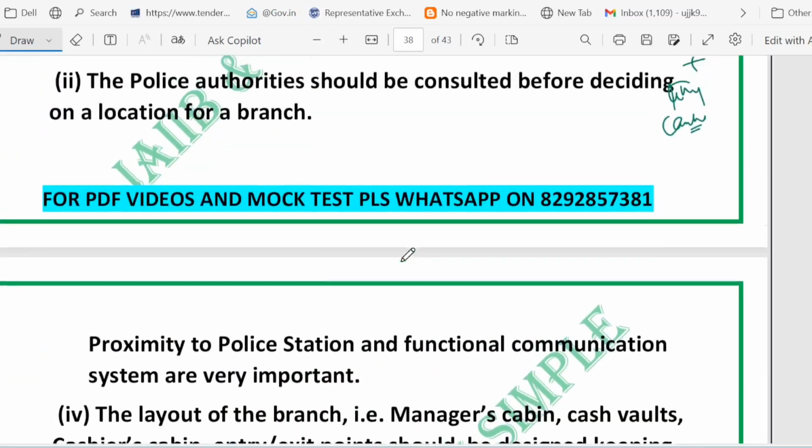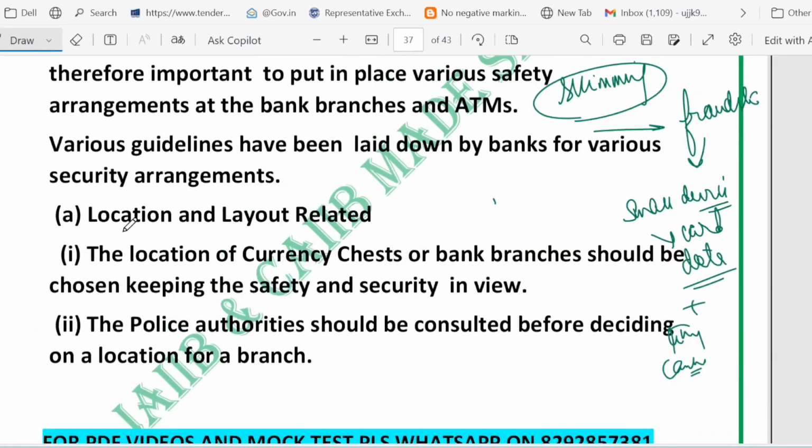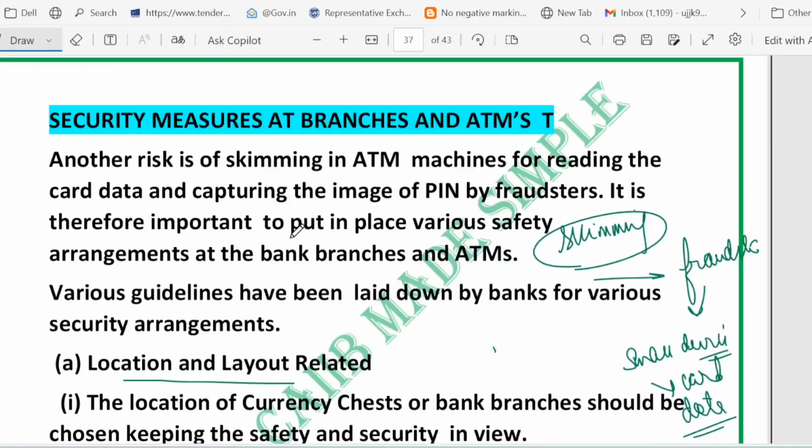Now, location and layout, what should the bank check? Here is a very important thing. I talked about skimming, which means a fraudster fitting a small device on an ATM to copy the card data, and sometimes a tiny camera to capture your PIN. So always shield your PIN, look for tampering, a loose card slot, extra sticker or device on the keypad. Banks should install anti-skimming hardware, regular machine inspection, CCTV, tamper seals, and if suspicious, report immediately to the branch.